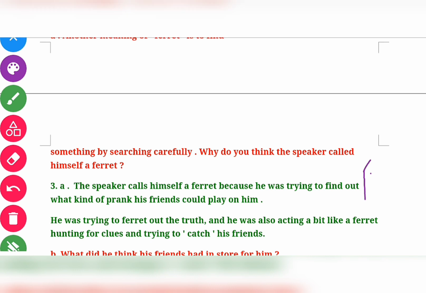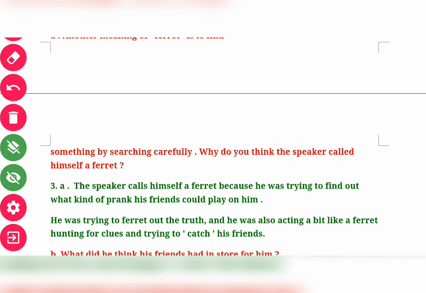Okay, so we were asking why the speaker called himself a ferret. Here the other meaning of ferret is clear to you, that is, searching for something, as we find in the character of our speaker. Then he explained why he referred to himself as a ferret.